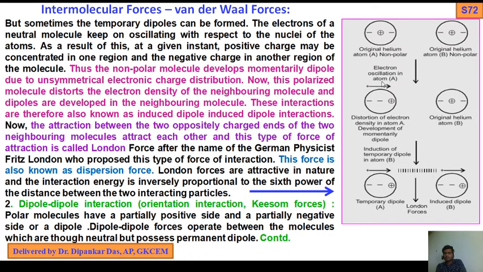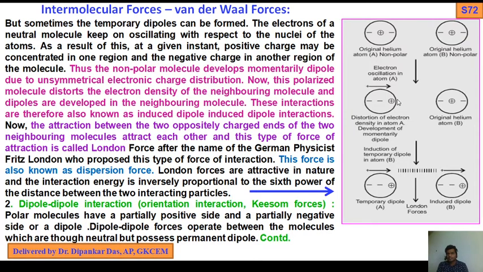So if you look, this is the original helium, non-polar. The electron is oscillating in atom A, in this direction. So there is distortion of electron density in atom A, and development of a momentary dipole.